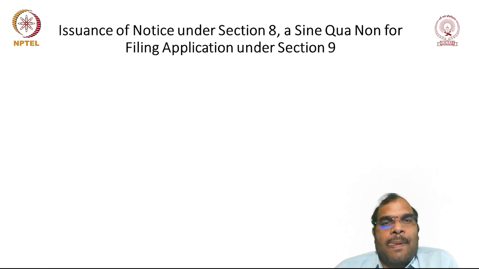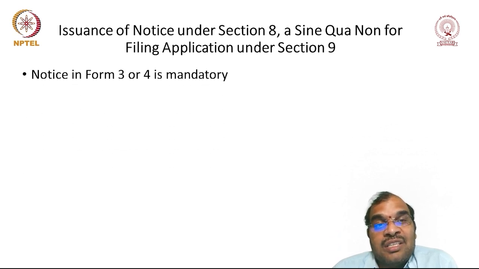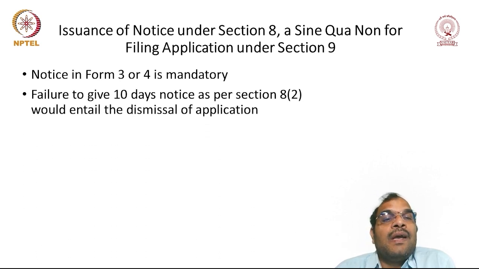Now, whether issuance of notice is mandatory? What is the significance of issuance of notice? Whenever you want to file an application under Section 8 and 9, you are supposed to give the notice under Section 8. That is why it is considered to be sine qua non, that is, mandatory. Notices in Form number 3 and 4 are mandatory, please remember. Failure to give 10 days notice as per Section 8 sub-section 2 would entail the dismissal of the application. So if you fail to give the 10 days notice, then the application can be dismissed.